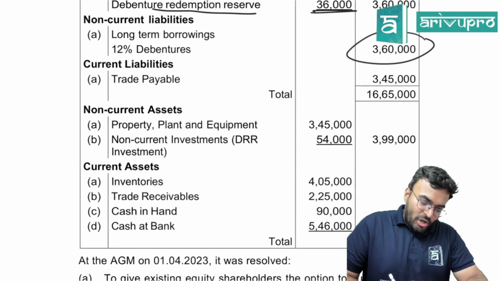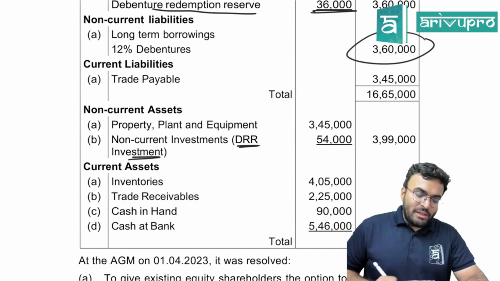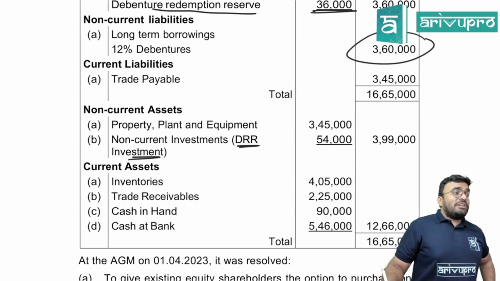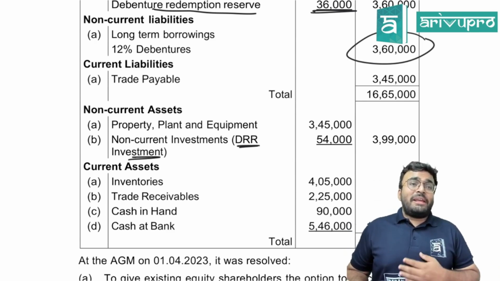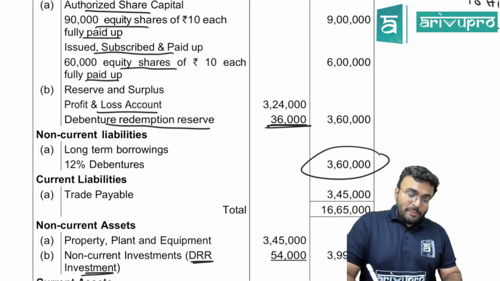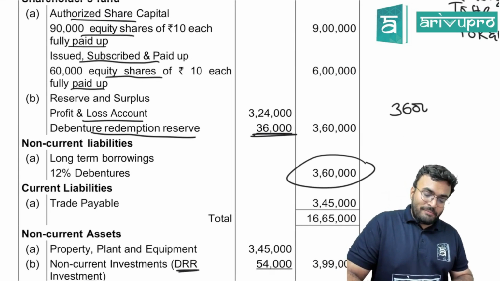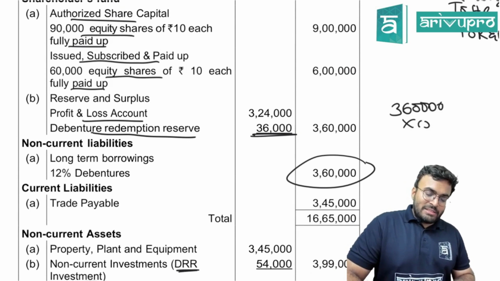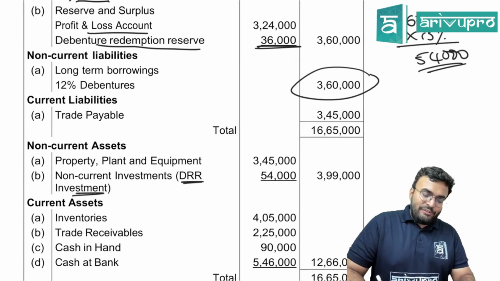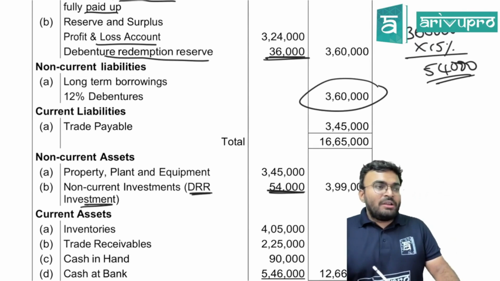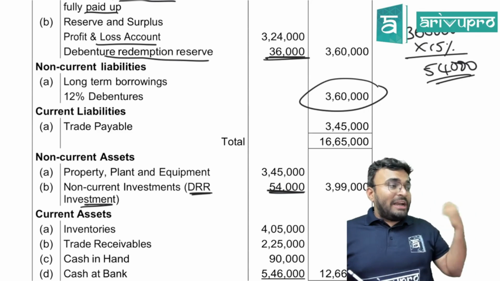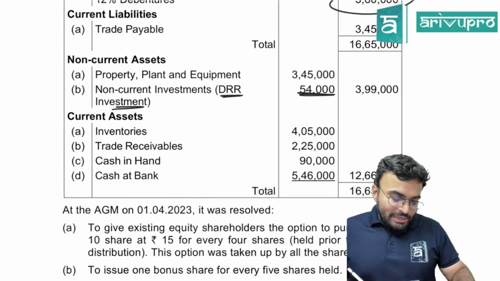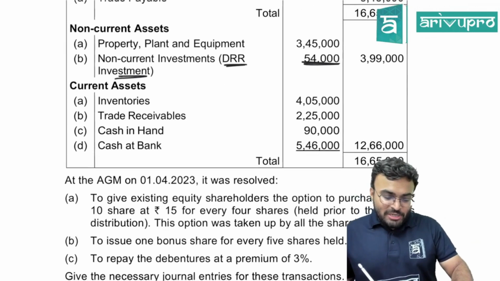Property, plant and equipment, non-current investment, DRR investment. How much percentage of DRR investment should be there always? 15%. How much is 15% of 3,60,000? 54,000. Can you see they have maintained 54,000 only in DRR investment? So both the rules are followed. If it was not followed, we had to create. Current assets, inventory, trade receivable, cash in hand, cash at bank, done.